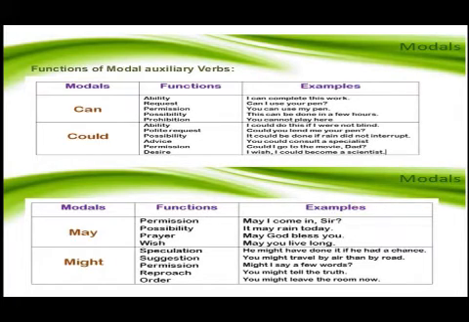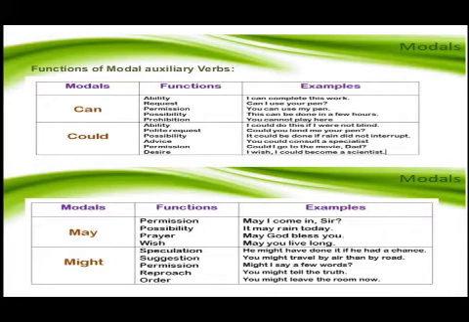Now, moving ahead to could. Could can be used to show the ability. If I say, I could do this if I were not blind, it means the person is expressing his thought that if I had not been blind, I would have been able to do this work. So the person is trying to express his ability. Whereas when I say, could you lend me your pen, I am making a polite request.